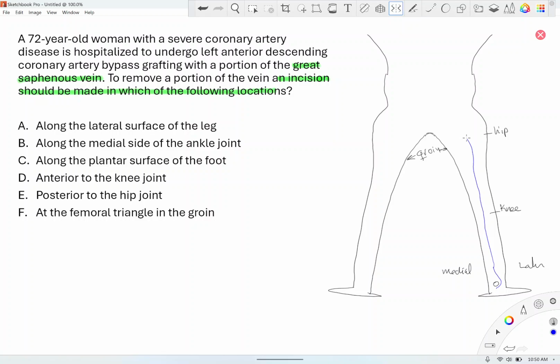Okay, it will join the femoral vein. So this will be the femoral vein. Okay. So this is the saphenous vein, the great saphenous vein, okay?